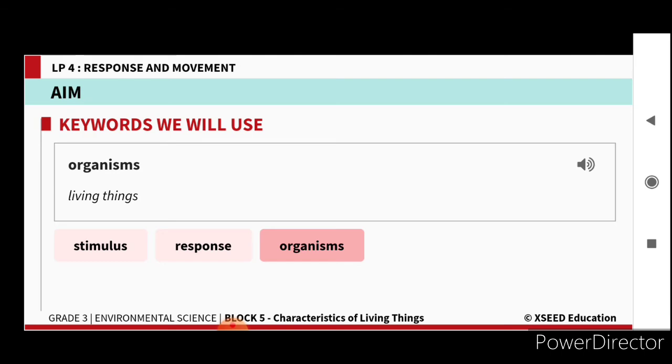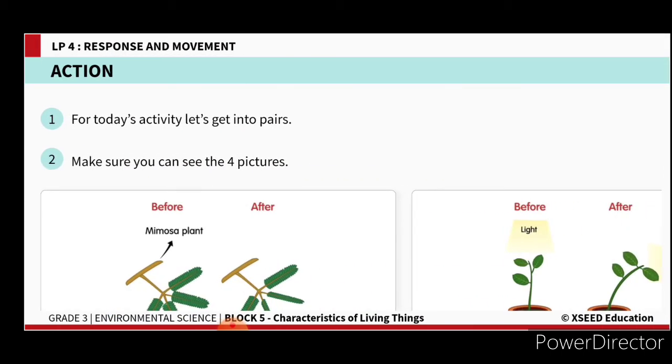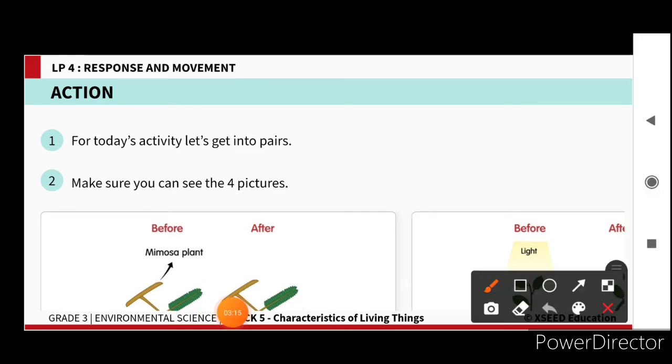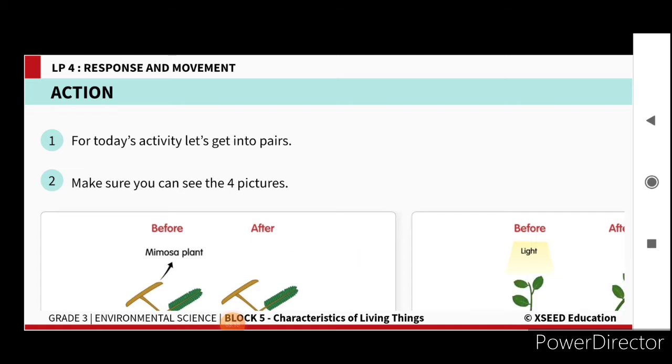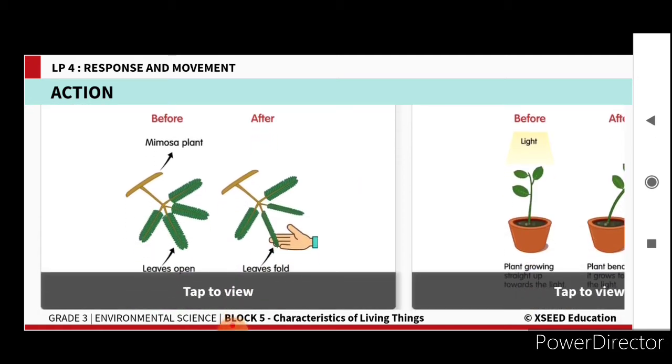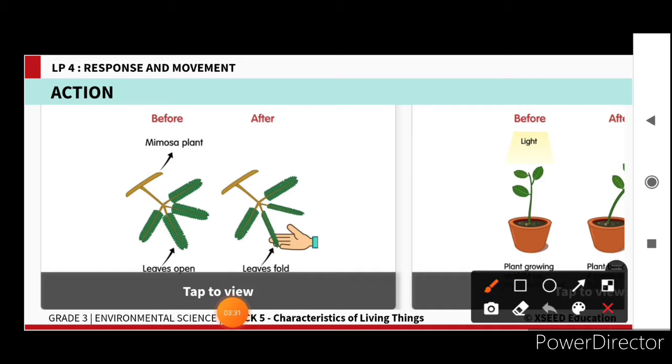Now we are going to do one fun activity. As I forwarded this picture to you already, you made a tabular column in your notebook. In that tabular column, mention, children, what the stimulus is in this picture and what the responses are. Write first what is happening in the picture. What is this plant? I already told you the plant name is mimosa plant.